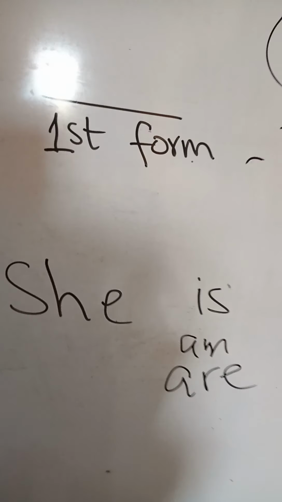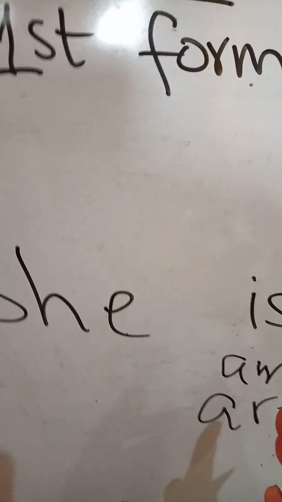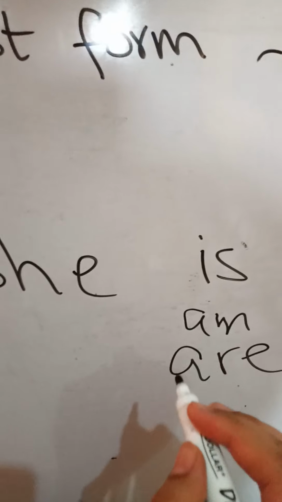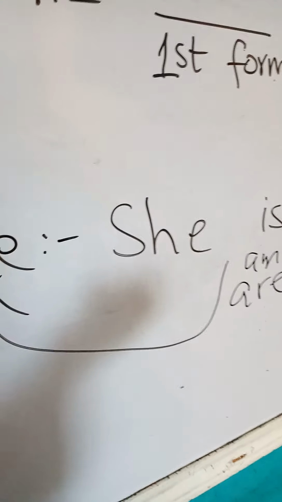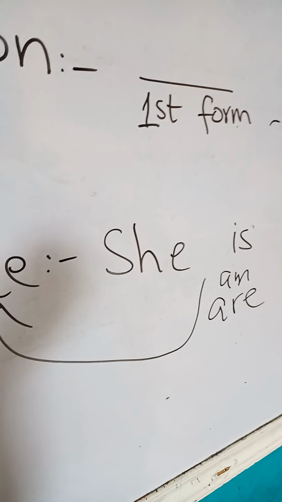Negative of this sentence: she is not reading an English novel. How we will make the interrogative of this sentence? We will take these out here and we will make the interrogative. Is she reading an English novel? And question mark will come. So it is very easy. Okay. Now jump out toward the present perfect tense.